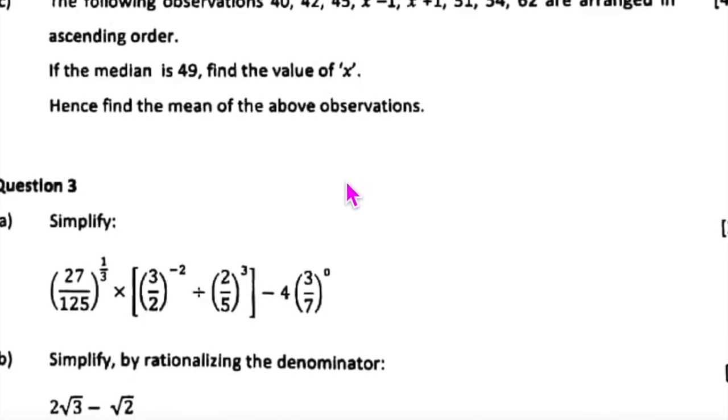Okay. Following observations are arranged in the ascending order if the median is 49. So for C, you will write ascending order.